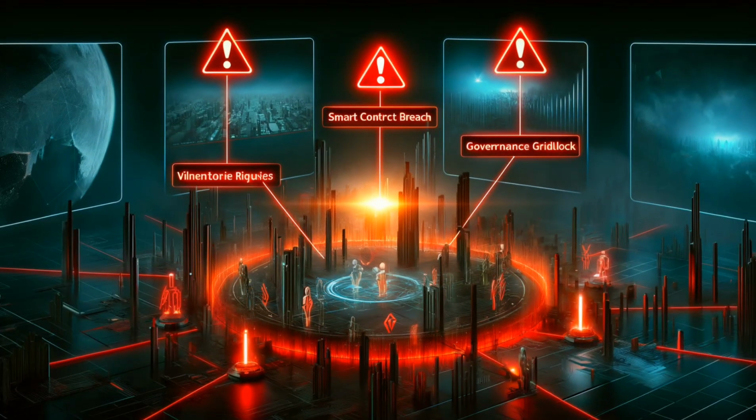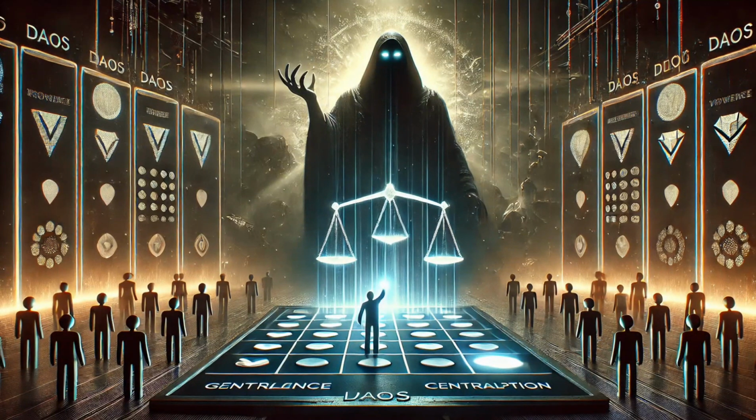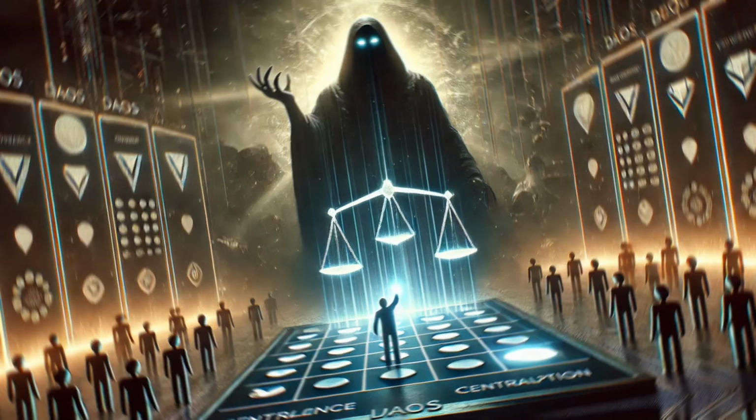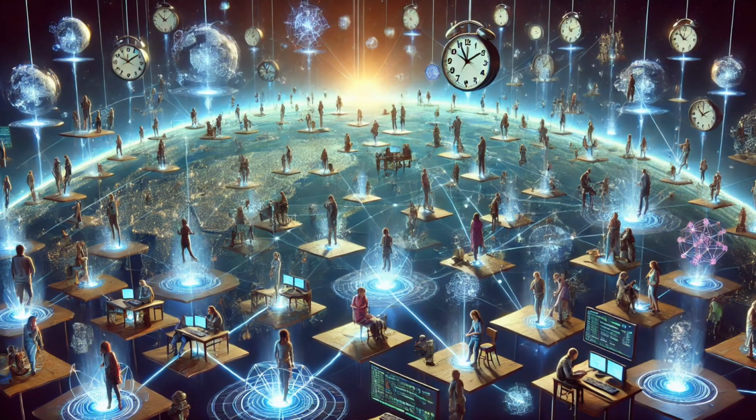Section 5. Risks and challenges. Smart contract bugs: vulnerabilities can lead to exploits, as seen in The DAO hack. Governance attacks: low voter turnout or token accumulation by a few can centralize control. Regulatory uncertainty: DAOs currently operate in gray zones, and legal recognition varies by jurisdiction. Coordination costs: large, global communities may find it hard to reach timely consensus.